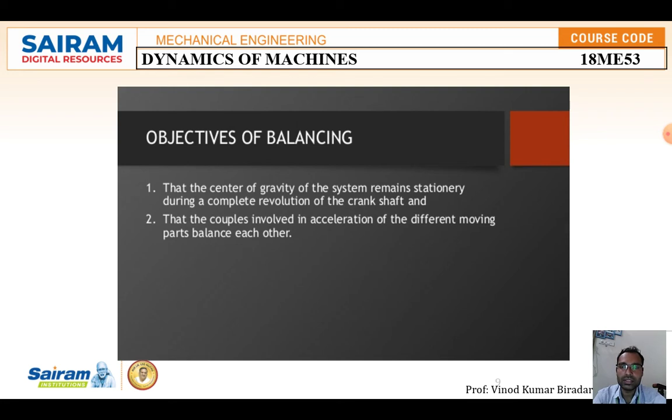The second objective is that the couples involved in the acceleration of the different moving parts balance each other. Even if you take a single cylinder component, it will rotate on both sides, and on either side, if you twist that movement, there will be forces, or a twisting moment takes place.